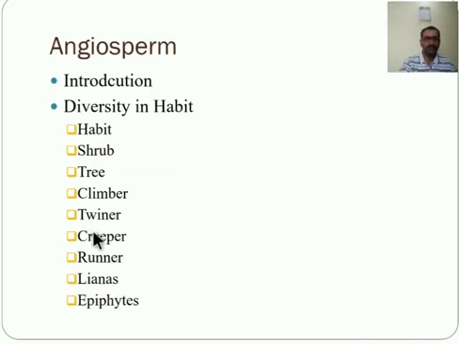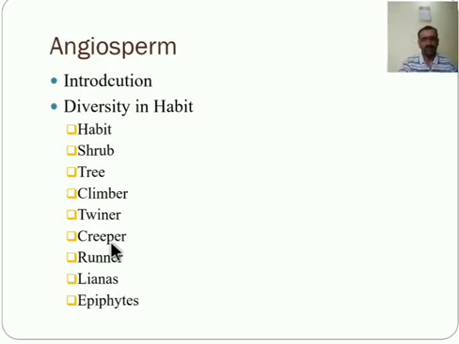Creepers. This plant has a weak stem, thus it runs along the soil surface. Creepers run along the soil. Most of the grasses are creepers also, but they do not have roots at the nodal region. For example, the Rangoon creeper. These are examples of the grass.